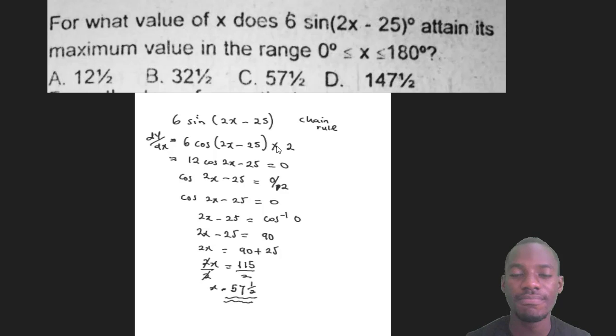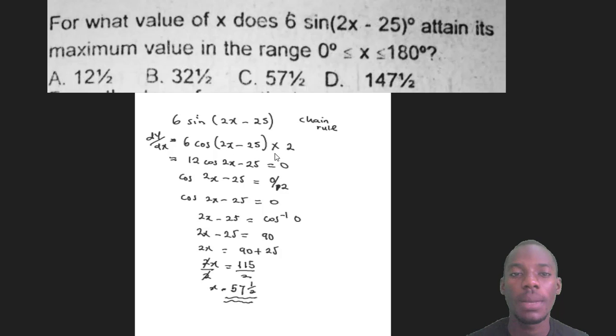Then times, now solving the one inside the bracket, that will become 2. So the 25 is cancelled. It just becomes 2 because the x is 1. 1 times 2 is 2, then 1 minus 1 is 0, so this is cancelled. So I have 2 here. This is the chain rule. And if I want to calculate it further, I'll just do 2 times 6 is 12. 12 cos(2x - 25).